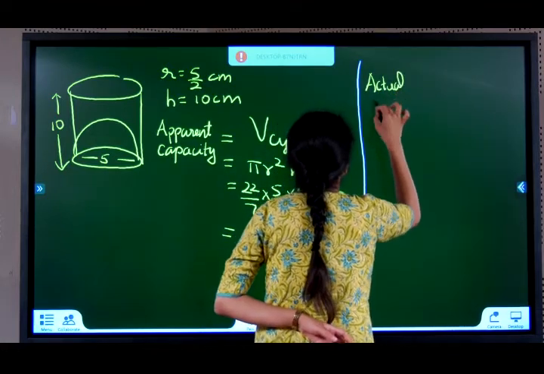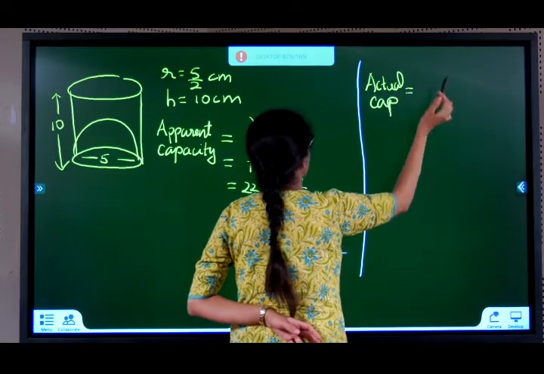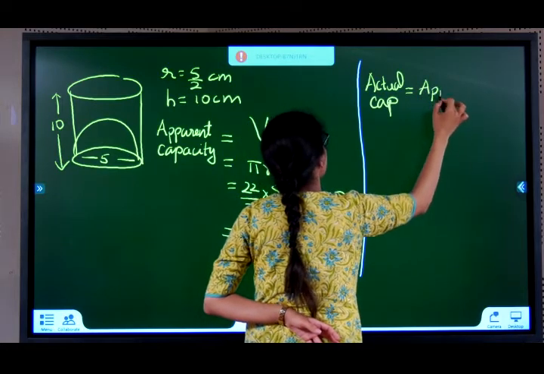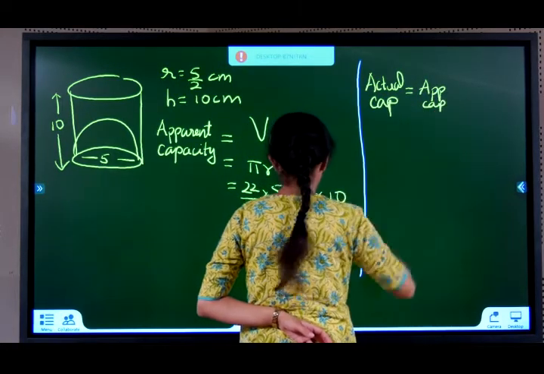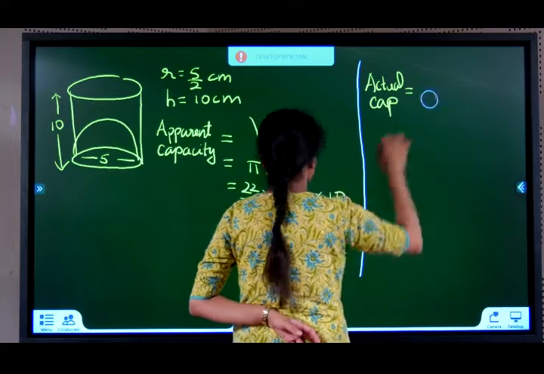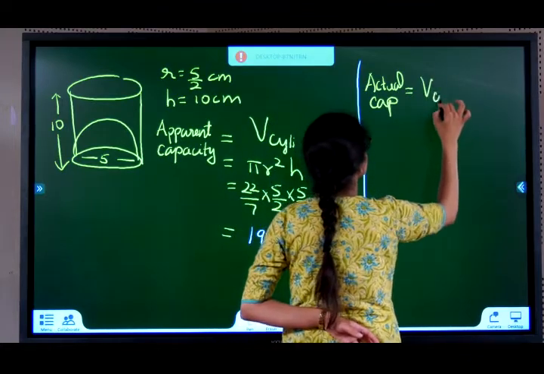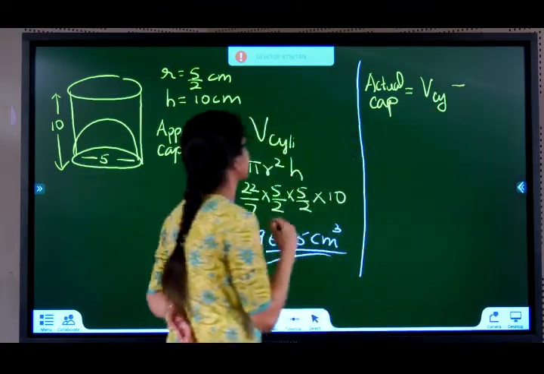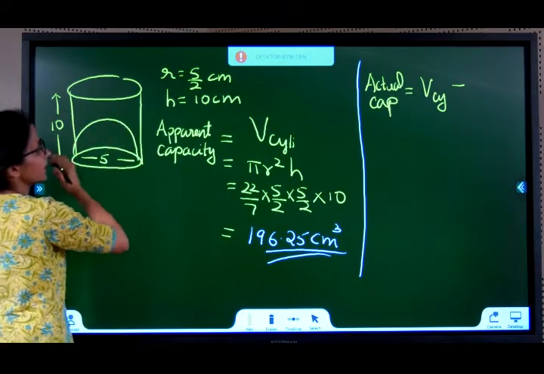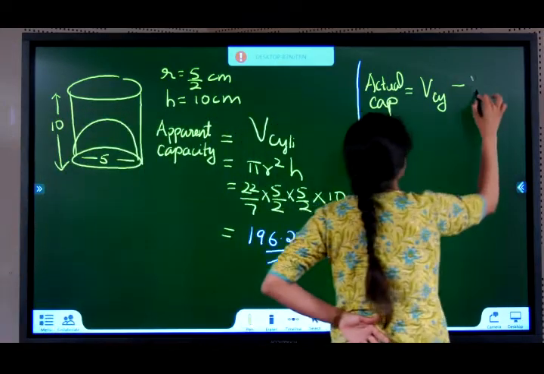Now what will be the actual capacity? Actual capacity will be apparent capacity, or you can say volume of cylinder, minus the volume of hemisphere.